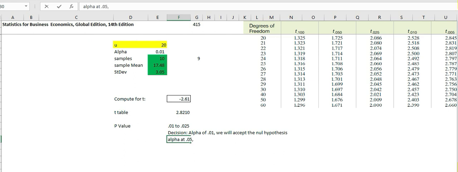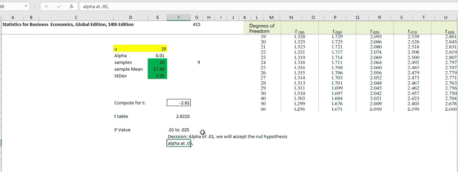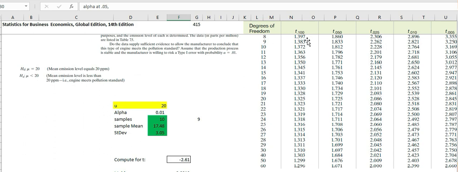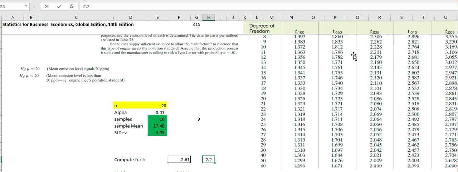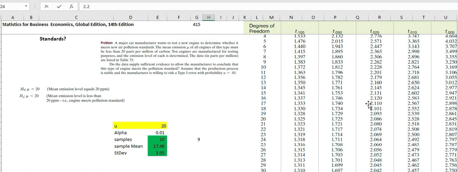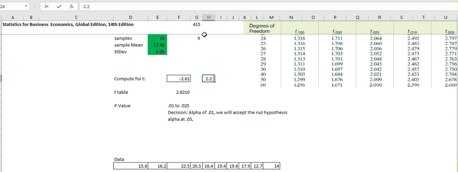We just have to put it in here. Since 2.61 is greater than 2.262, at 0.05 alpha,